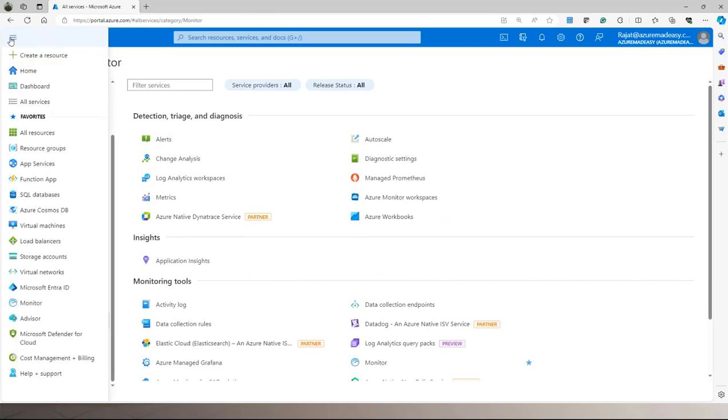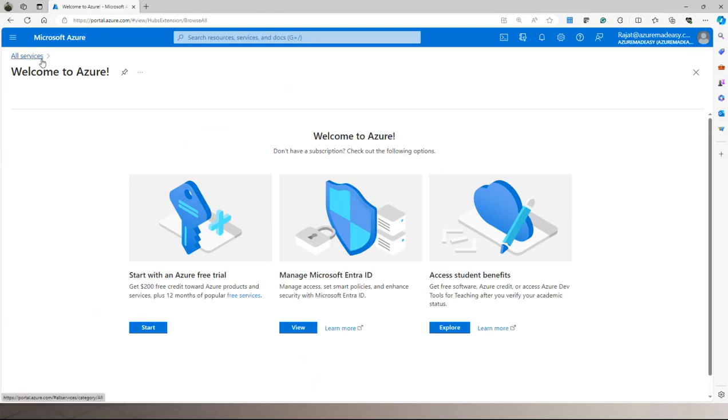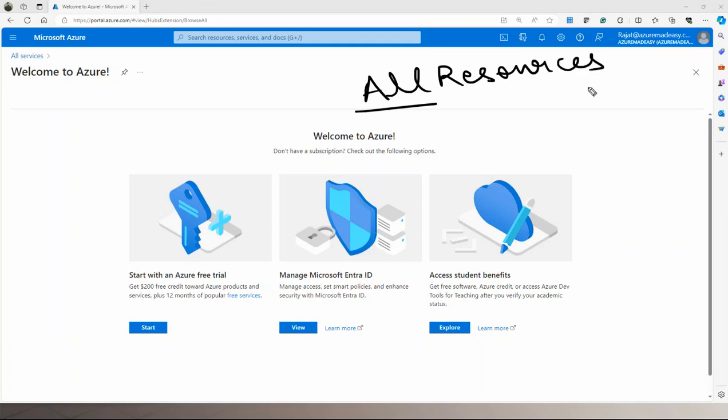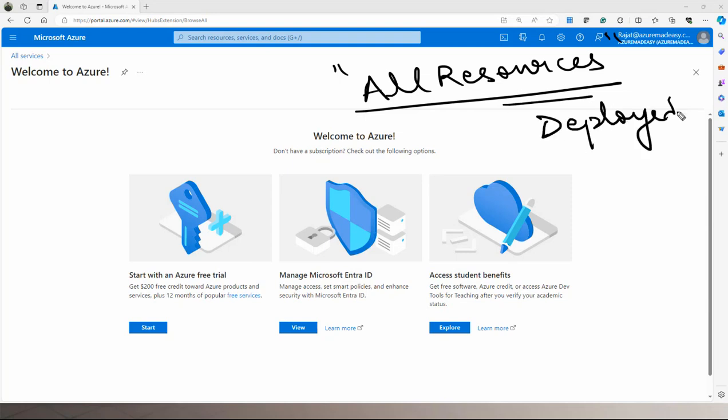Now again, if you go to the three lines and go to all resources, you can get all the resources present over here. So what is this all resources? Understand it like this: whatever resources you have actually deployed on your Azure portal will come under your all resources tab.